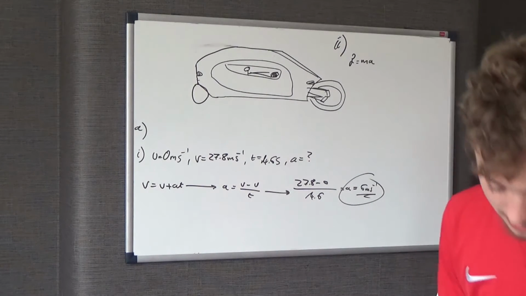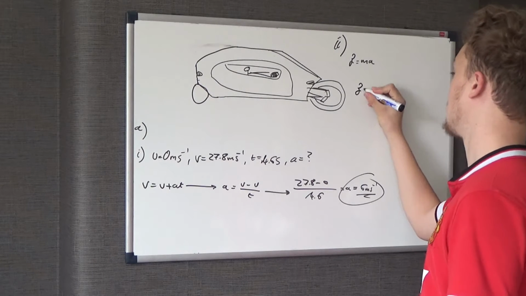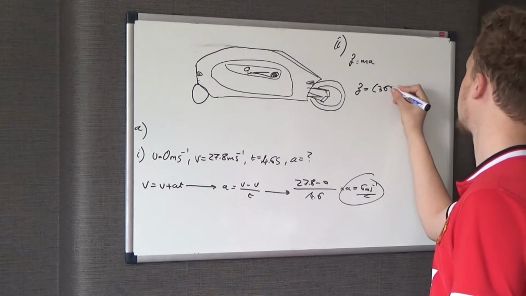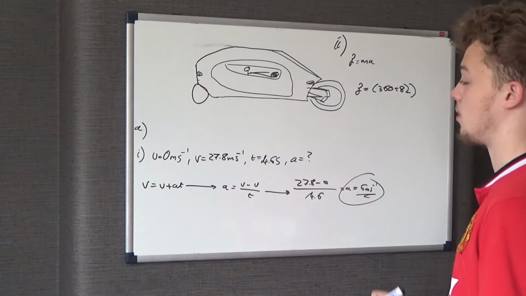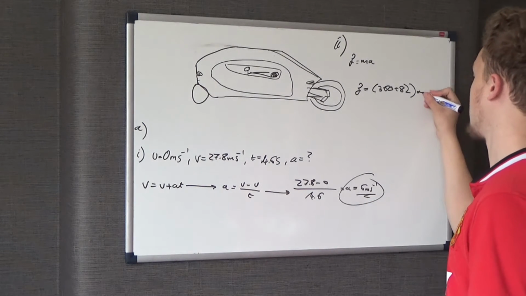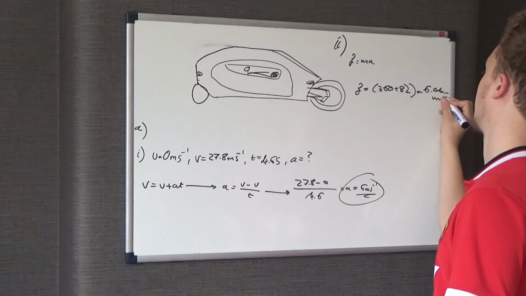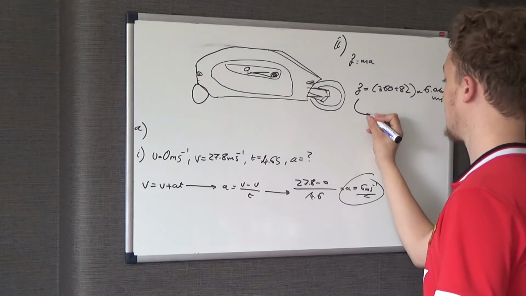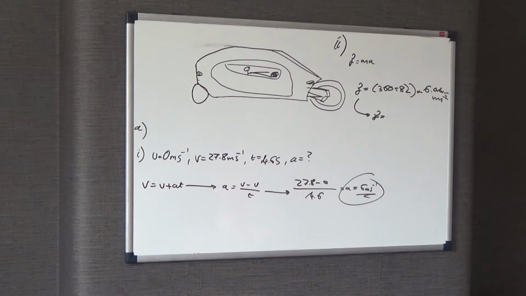Anyway, apart from the future of mankind, F equals ma. The total mass is therefore 360 plus 82. So F equals the combined 360 plus 82, times whatever answer you got to part 1, which is 6.04, etc., meters per second squared. That will give you your average force.